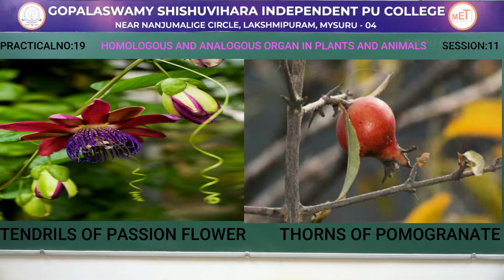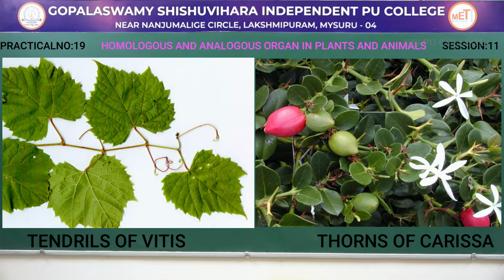So, that is the first example, tendrils of a passion flower and thorns of a pomegranate. Tendrils and thorns are axillary bud modification. Tendrils help in climbing and thorns help in protection. Second example is tendril of vitis and thorns of cerisa. So, tendrils of vitis and thorns of cerisa. So, tendrils and thorns of both the plants are modified terminal buds.